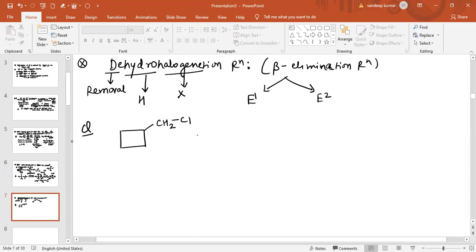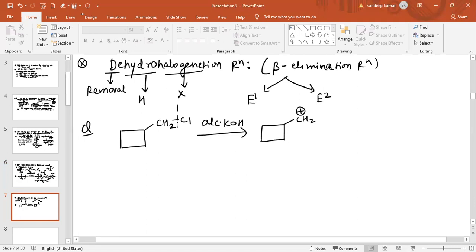Now the reaction of this compound with alcoholic KOH. So I am giving the reagent which is alcoholic KOH. Now see what happens. In the first step, there is formation of carbocation, and the formed carbocation is CH2 bearing positive charge.